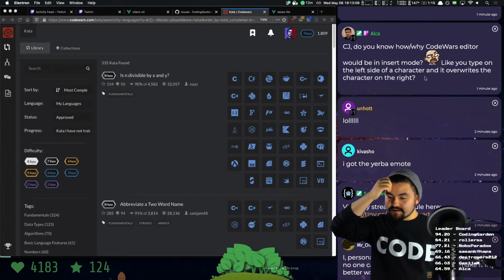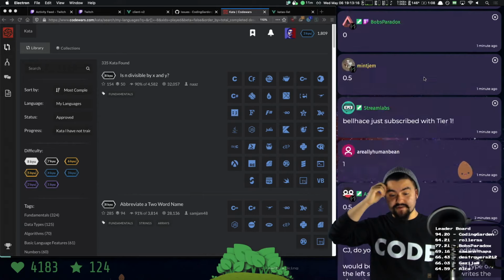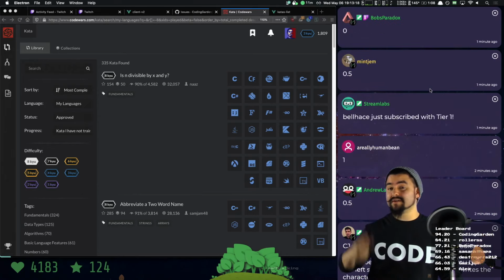Do I know why the Code Wars editor would be in insert mode? Like you type on the left side of a character and it overwrites the character on the right. You can change the mode of an editor. Let me see really quick when we get into this. And thanks again, Bellhance, for that tier 1 sub.